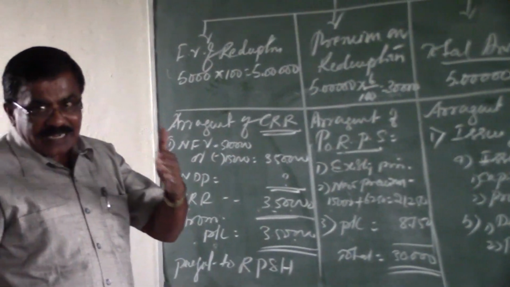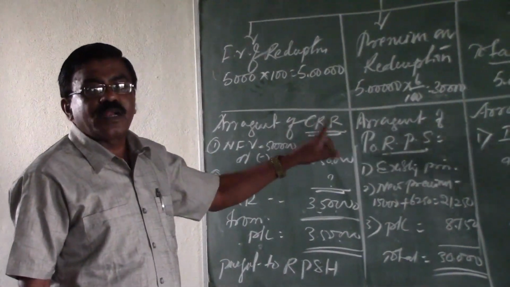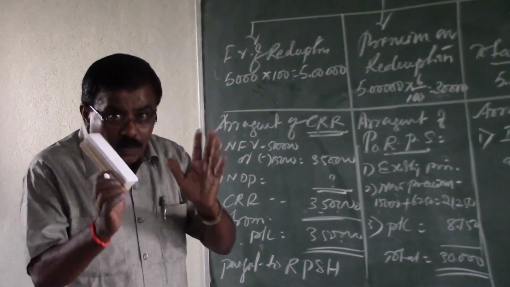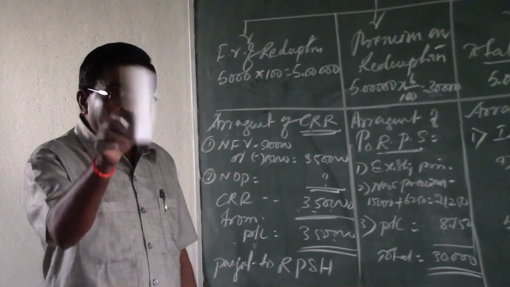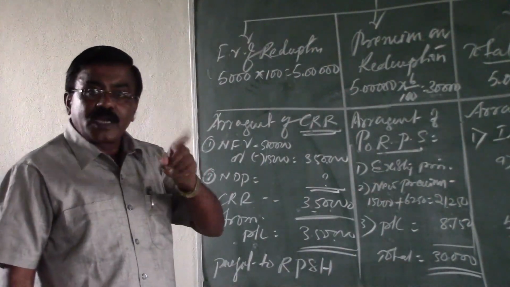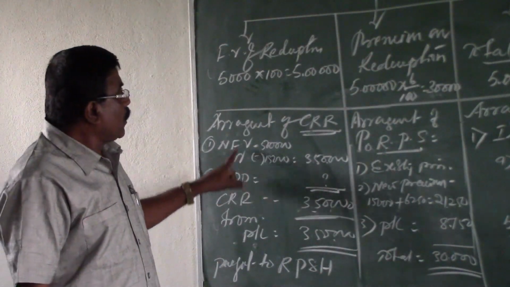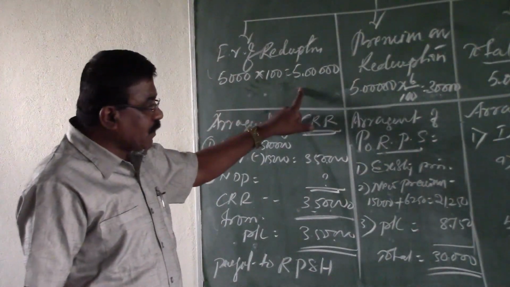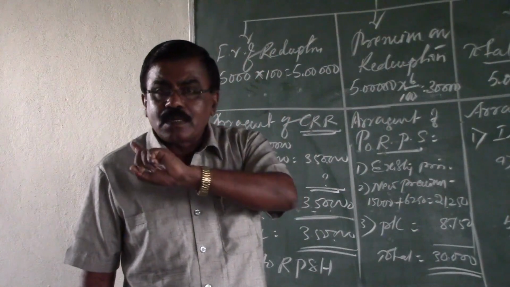Then in the second stage, the third phase is arrangement of CRR, that is capital redemption reserve. To arrange the capital redemption reserve, first of all you have to decide how much amount is to be transferred to the CRR. To decide the amount transferable to CRR, we have to make a comparative study between the net face value, that is the face value on redemption minus face value of new issue of only equity shares, not debentures.